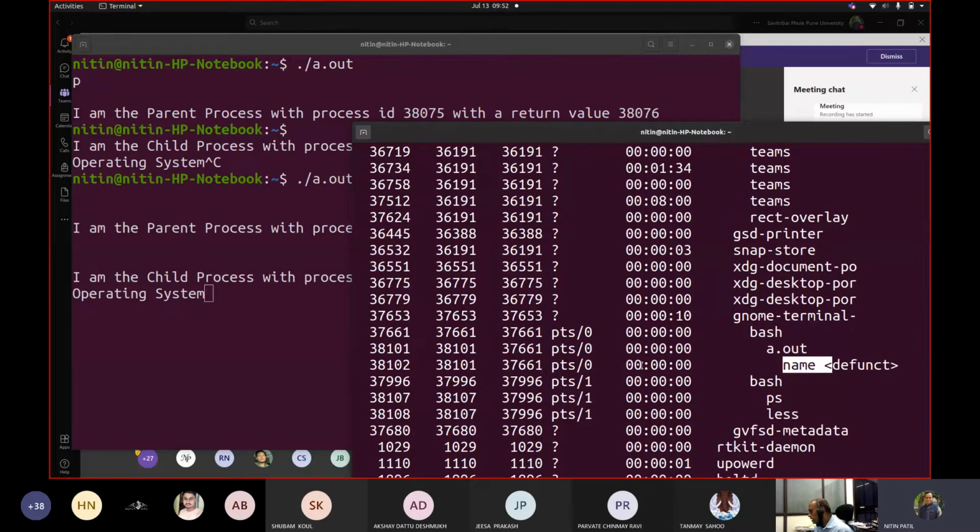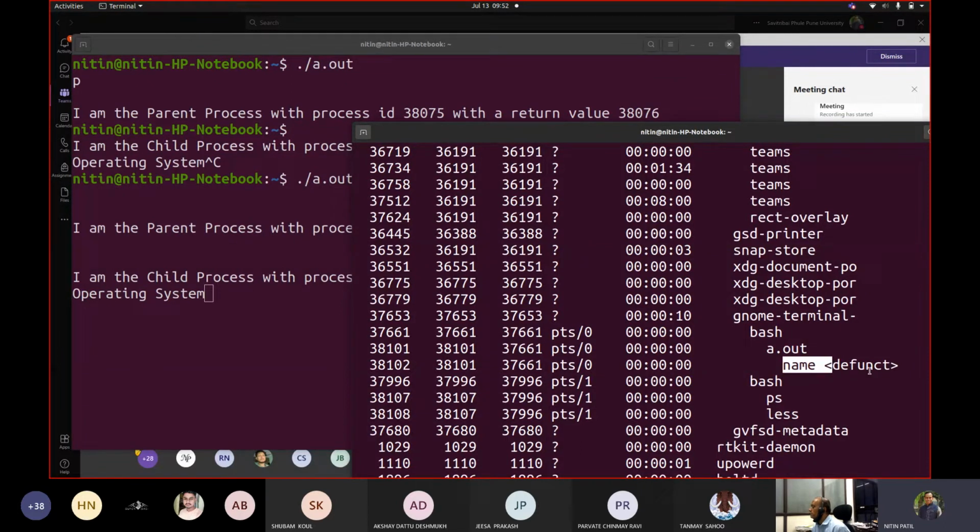So we could see that if at all you want a child to execute some other process, the way that this bash is doing with a.out. Bash, when you write a.out, creates a copy of bash as a child. Then that copy of bash is replaced by the a.out image. Now when you execute fork for a.out, it creates a copy of a.out, which would in turn be replaced by name.